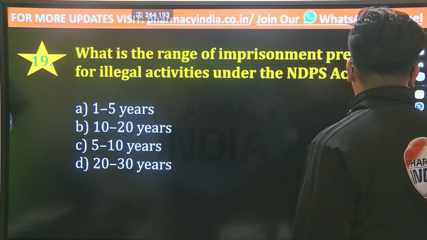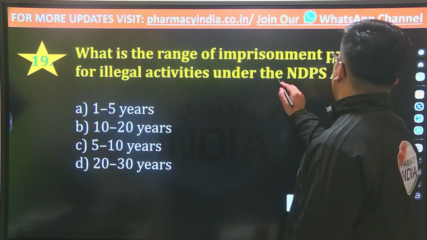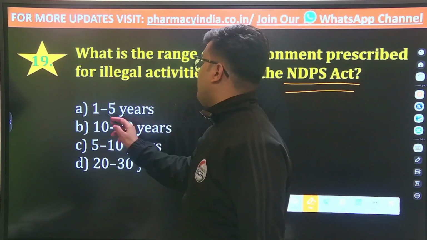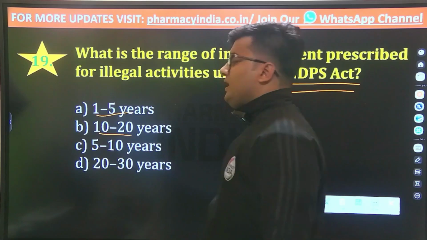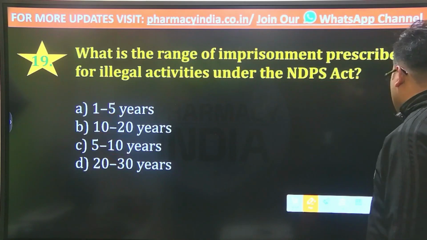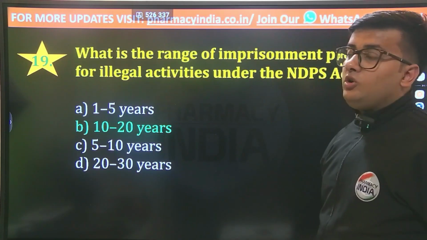What is the range of imprisonment prescribed for illegal activities under the Narcotic Drugs and Psychotropic Substances Act? He or she will be punished for 1 to 5 years, or 10 to 20 years, or 5 to 10 years, or 20 to 30 years. And the correct answer is option number B, that is 10 to 20 years.